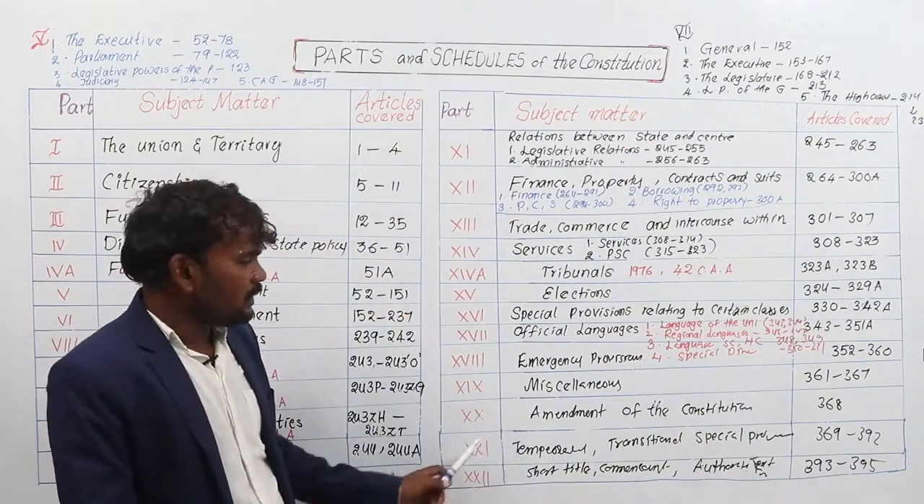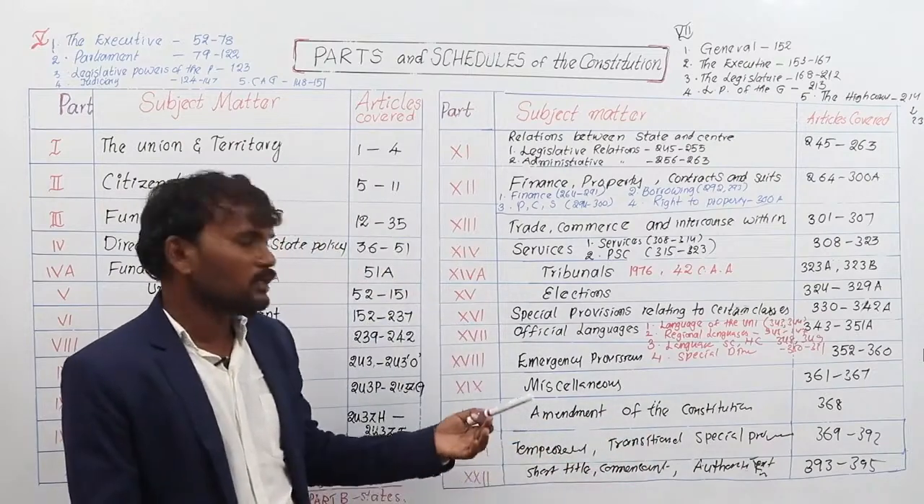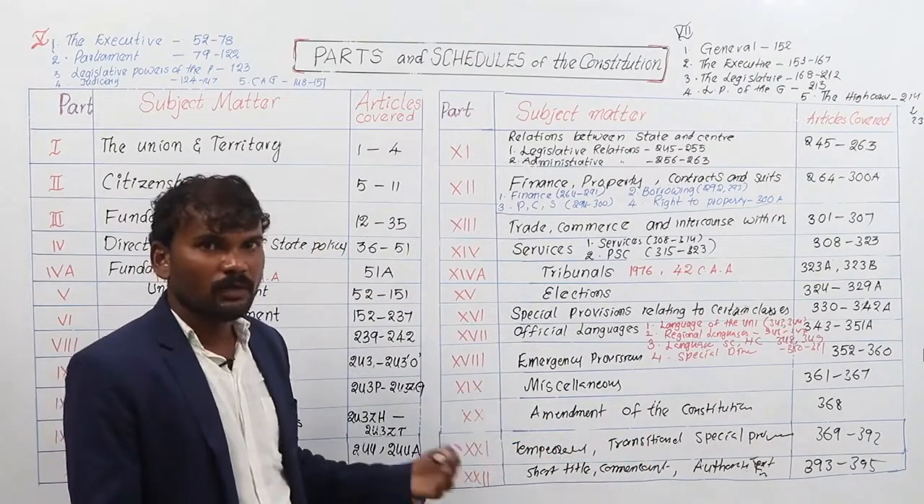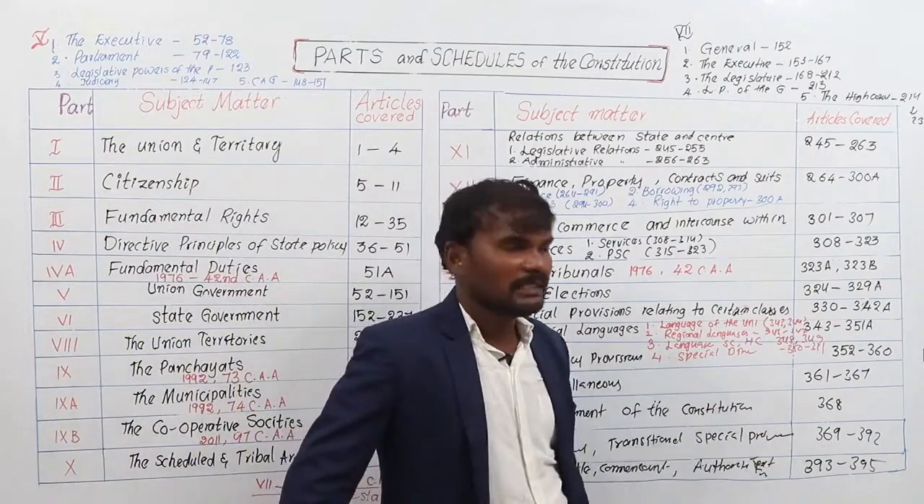And 21st part, temporary, transitional and special provisions. Special provisions provided to Jammu and Kashmir, Nagaland, Manipur, Andhra Pradesh and many other states. Whatever the special provisions provided to the states, all these things come under 21st part. Articles cover 369 to 392.